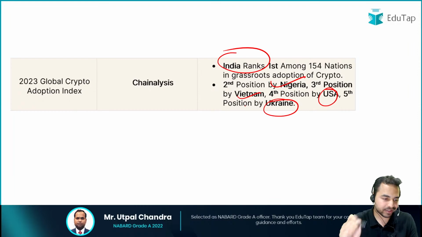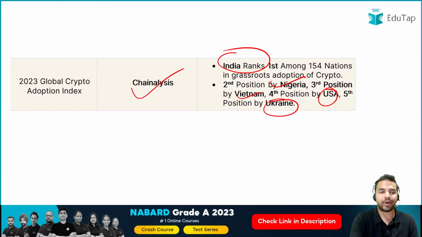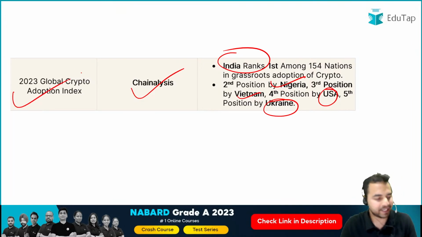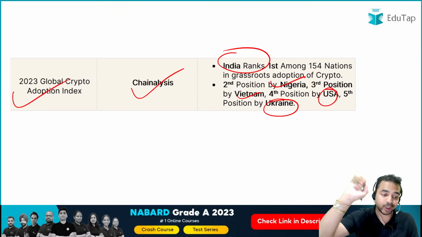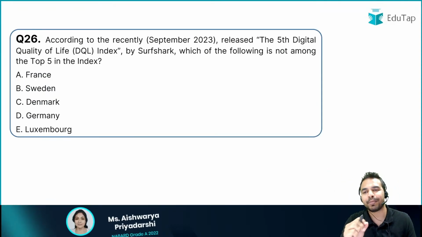इस रिपोर्ट को रिलीज किसने किया है? रिपोर्ट को रिलीज किया चेनालिसिस ने, and the name of the report is 2023 Global Crypto Adoption Index. So India is on the top. India is on the top in this report and that is why you are really required to remember this particular data. बढ़ते हैं अपने अगले क्वेश्चन की तरफ.